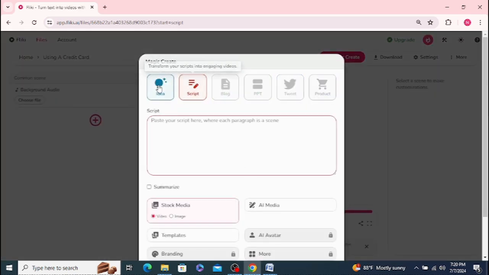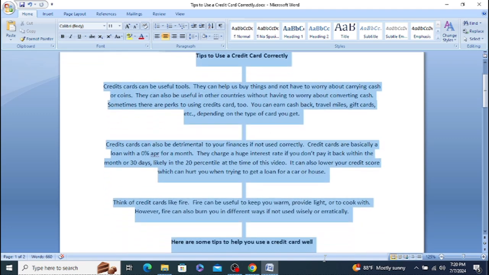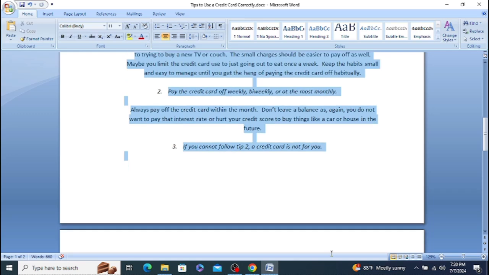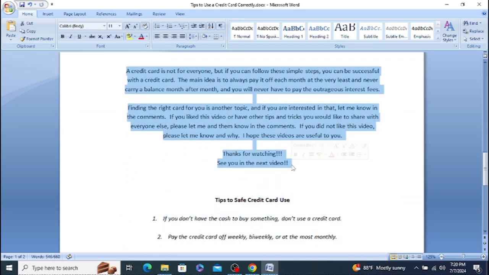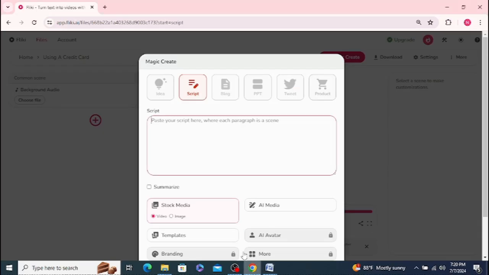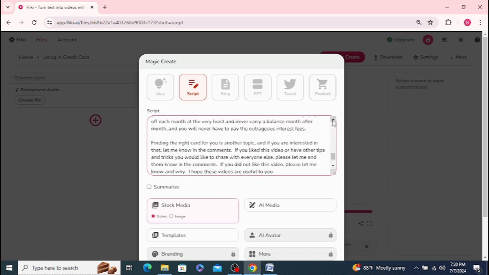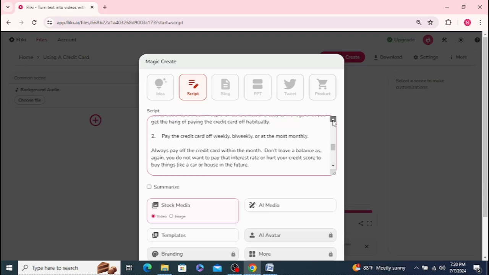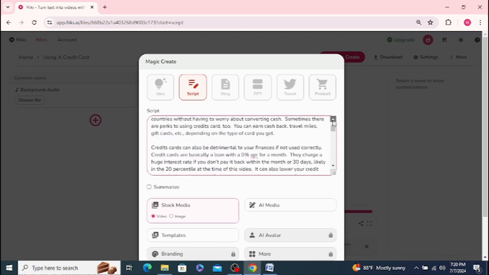You see the script here, and yes, you can change it if you change your mind in the middle here, but paste in your script. So I'm going to go to Microsoft Word. I'm going to highlight what I've written, and the first part is for the video, and then there's a second part that I'm going to do for the Instagram page. So Control C there and paste it in, and there it is. I do check it to make sure it does the little breaks that I like it to have, to make sure it's cleaner and it separates them easily.